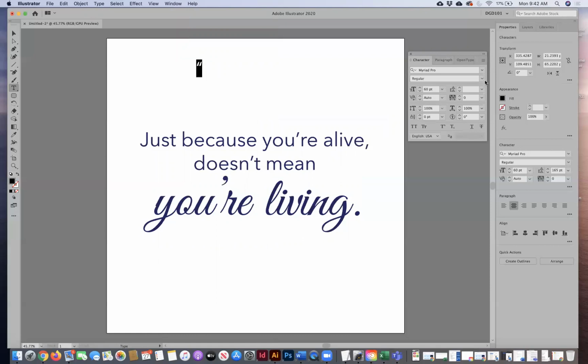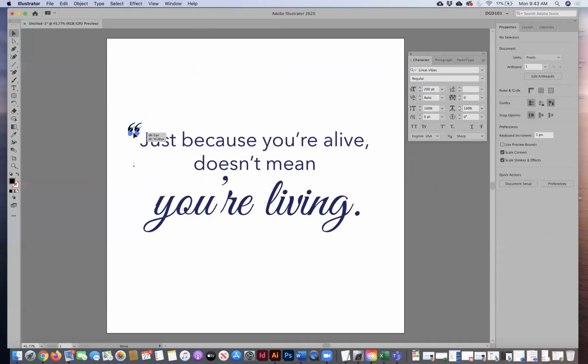And we want to change this so that it looks like a really pretty little quote here. So we're going to use a more scripty font for this. Great Vibes is one that I would use. That's on my computer. You might not have this on yours because I think I downloaded that separately. And then I'm going to increase the size here. Let's see, I'm going to go 200. You can go super, super big with these if you want. And I'm just going to add this over here to the left. So it's kind of nice.